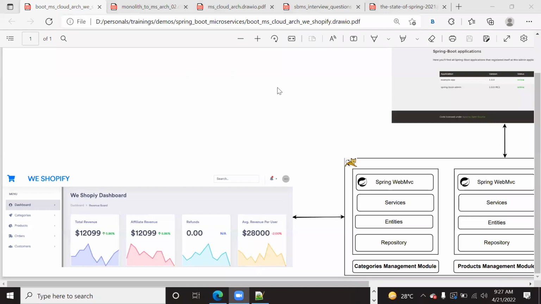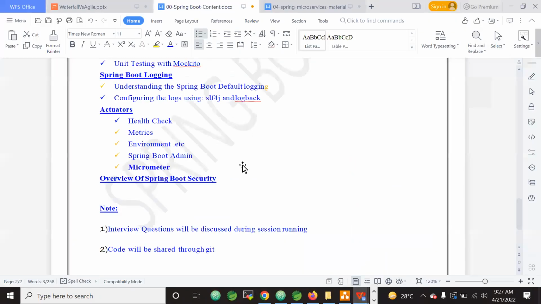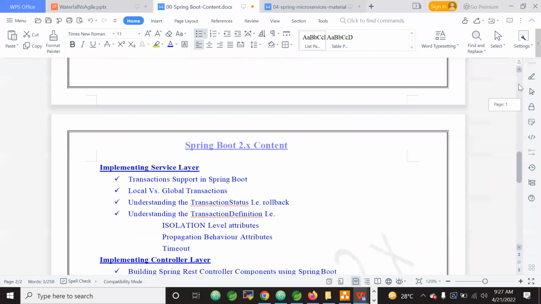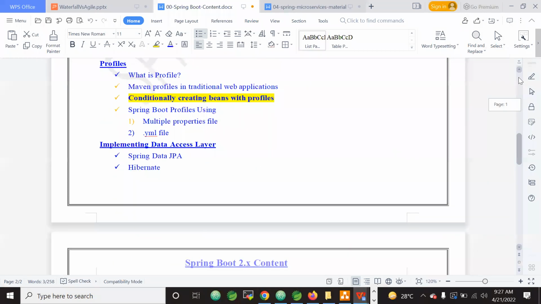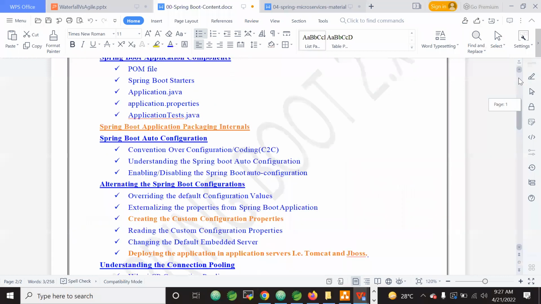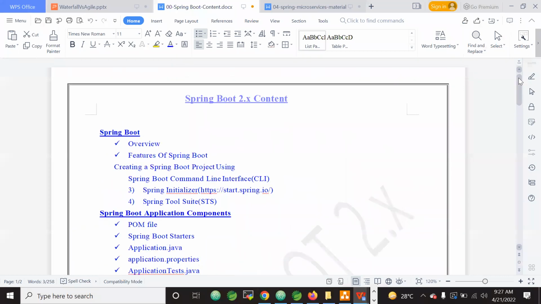Yes. Before starting Spring Boot, we will start with Spring Core only. For 3 weeks, we'll spend on Spring Core and everything about Spring Core, and then only we will start Spring Boot. Spring Core is very important. Okay, Spring Core content we'll discuss tomorrow, because today we have already passed the time, right? So Spring Core content I'll explain tomorrow.